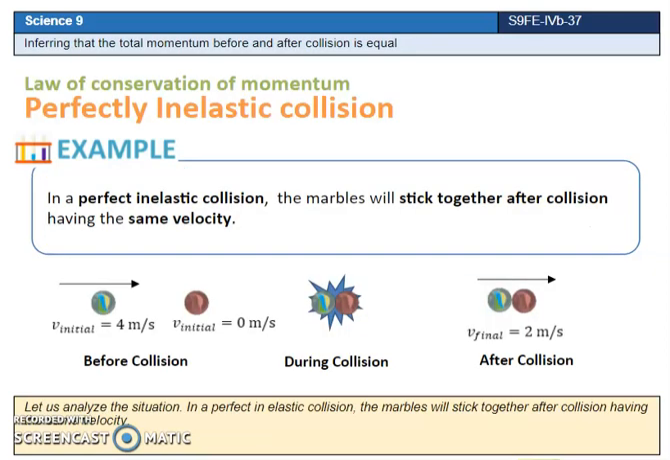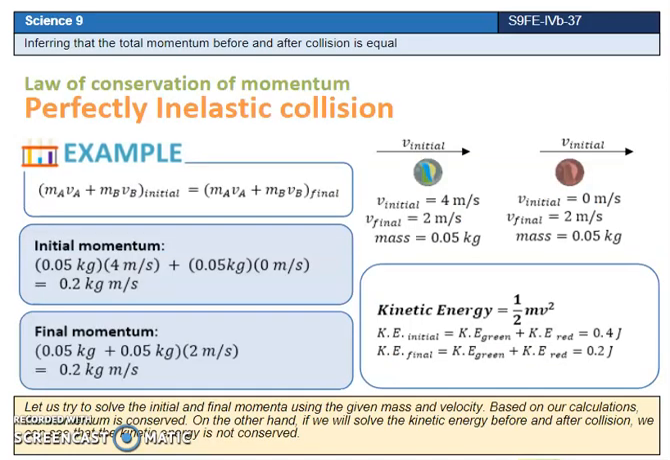Let us analyze the situation. In a perfect inelastic collision, the marbles will stick together after collision having the same velocity. Let us try to solve the initial and final momenta using the given mass and velocity. Based on our calculations, the momentum is conserved. On the other hand, if we will solve the kinetic energy before and after collision, we can see that the kinetic energy is not conserved.